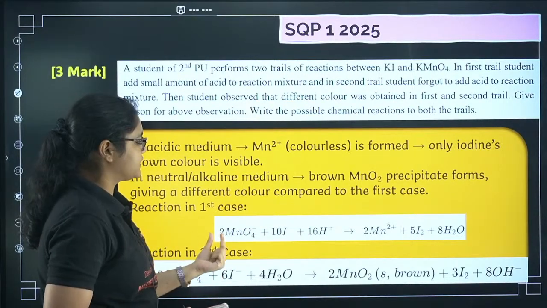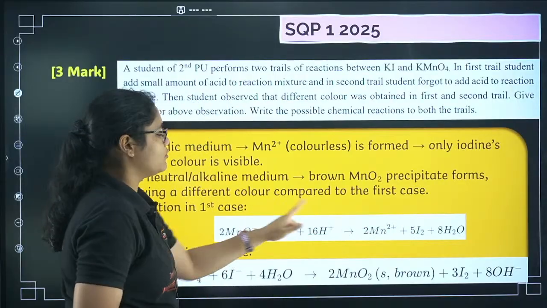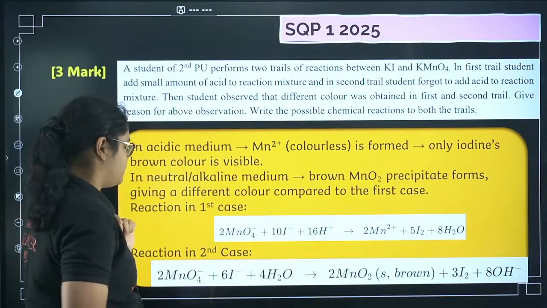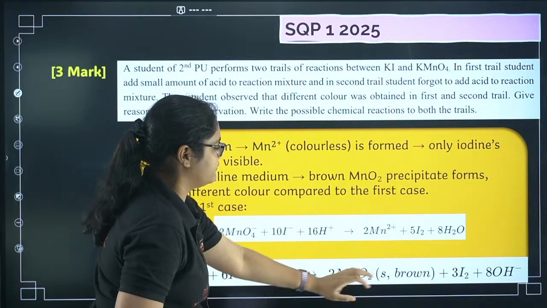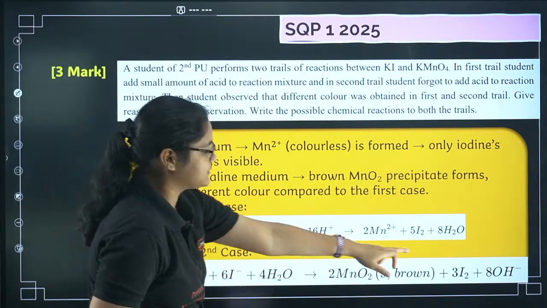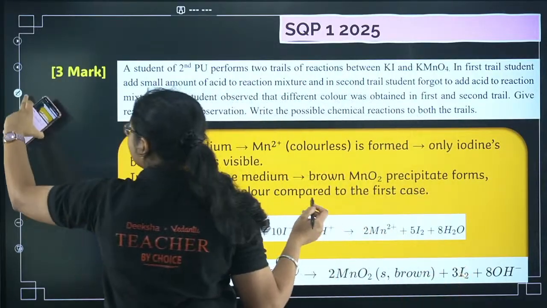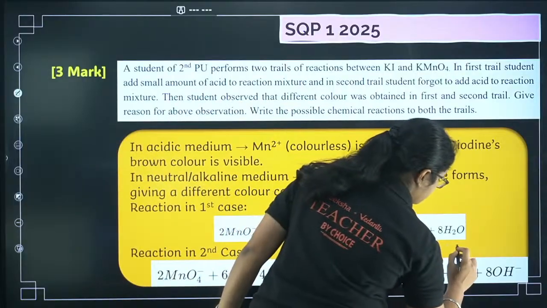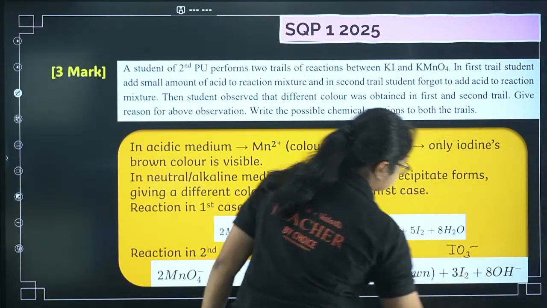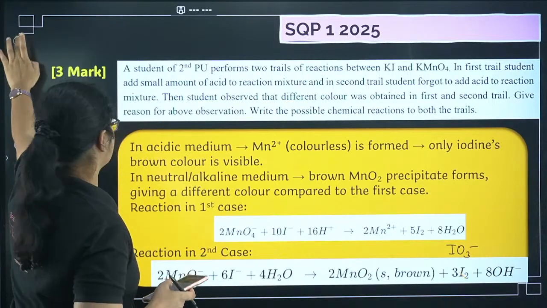So the reaction in the first case, what happens? I- gets converted to I2, MnO4- gets converted to Mn2+. In the second case, MnO4- gets converted to MnO2, which is a brown one, and I- gets converted to, okay, here this is a small error, IO2 gets converted to, one second, iodate ion. Okay, here's the change, that is converted to iodate ion.